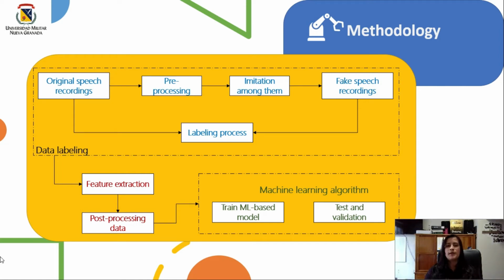After that, we could have the fake speech recordings to do the labeling of each one of the audios. After that, we can do the feature extraction to make the post-processing of the data and train the machine learning algorithm to validate it and see the results.